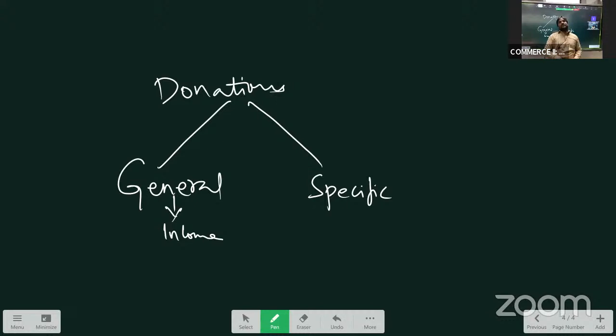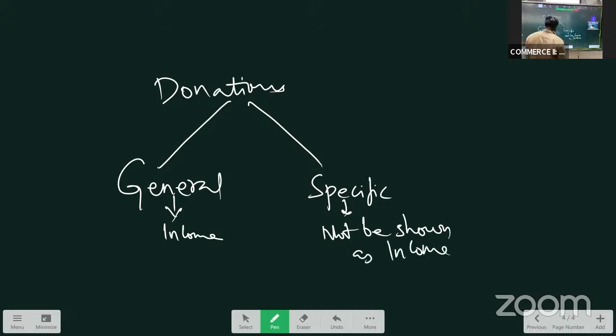For example, donations for building, donations for education, donations for medical health care, donations for ground, etc. If it is a specific donation, it cannot be shown as income. It should not be shown as income in income and expenditure. So in our problem, we have donations